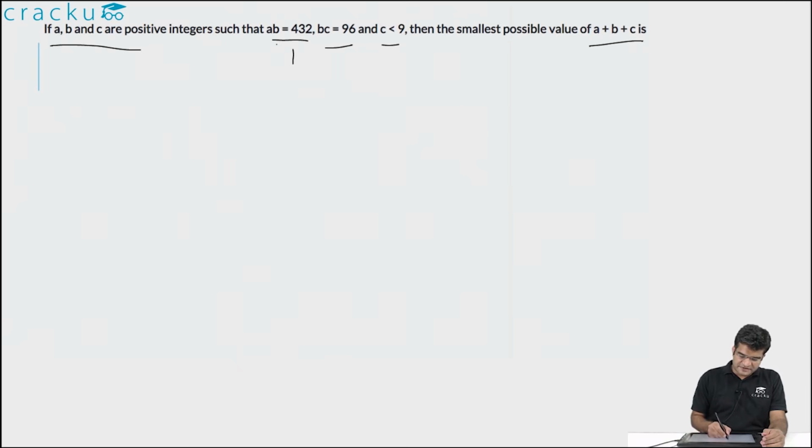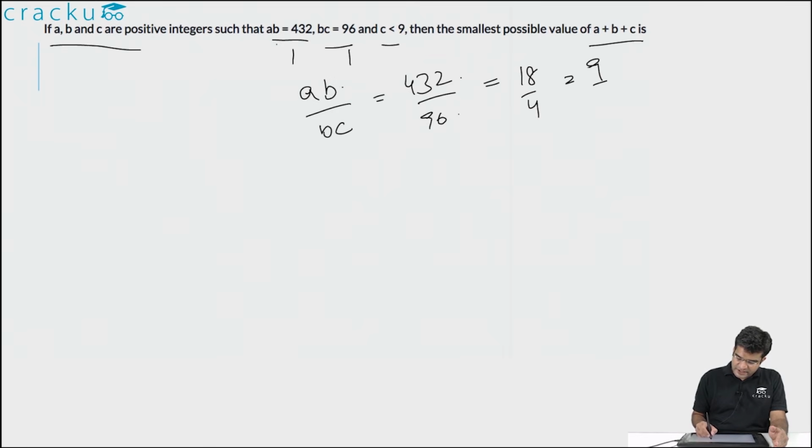If you look at the two equations that are given to us, we are given the product of a and b, and we are given the product of b and c. So let us divide one equation by the other. Therefore, what is the value of ab divided by bc? This will equal 432 divided by 96. You can cancel 24 from both the numerator and denominator. So this will equal 18 divided by 4, or this is equal to 9 by 2.